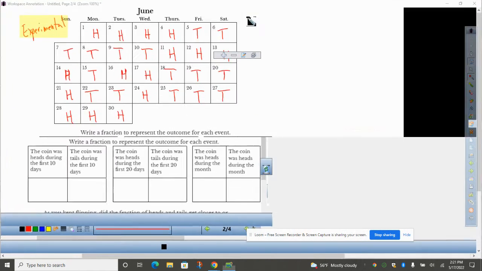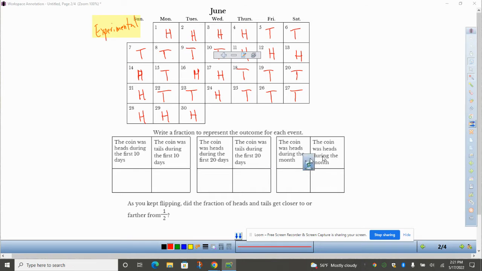Thank you, Coin. Appreciate what you did for us there. All right. Let's take a look at this. We're going to look at this in sections here. The first section we're going to look at is what was the fraction to represent the coin being heads during the first 10 days? So here are the first 10 days. How often was it heads? We had 1, 2, 3, 4 heads out of 10.